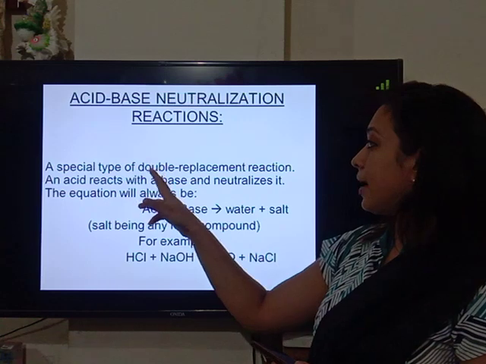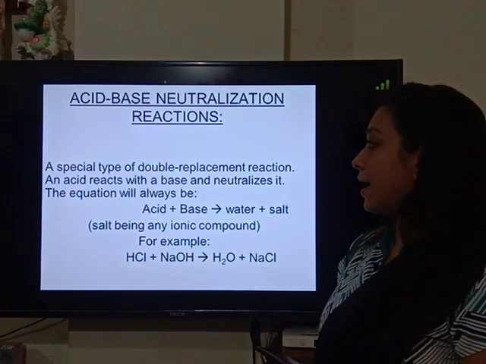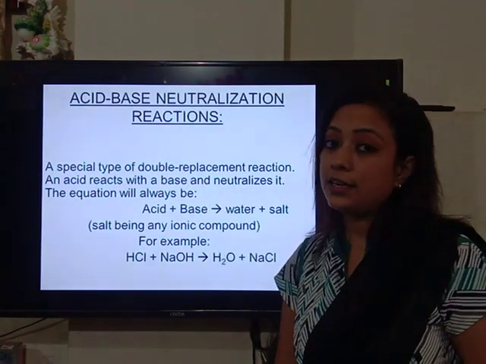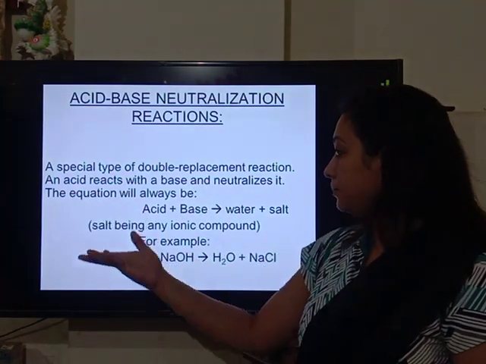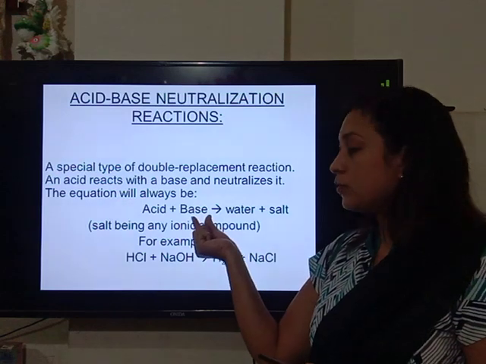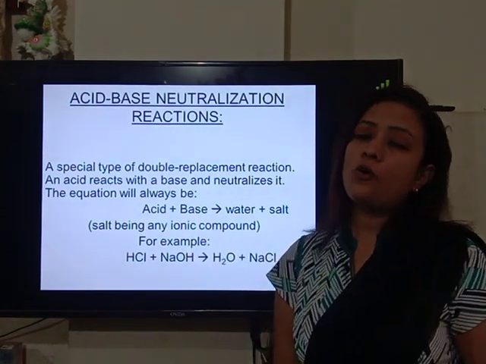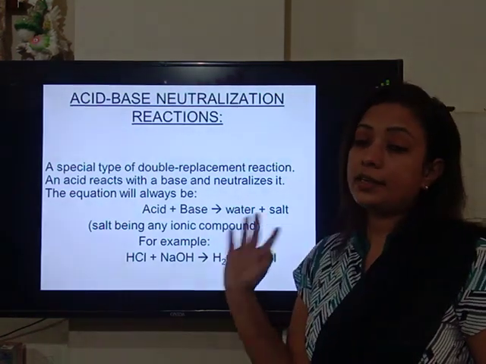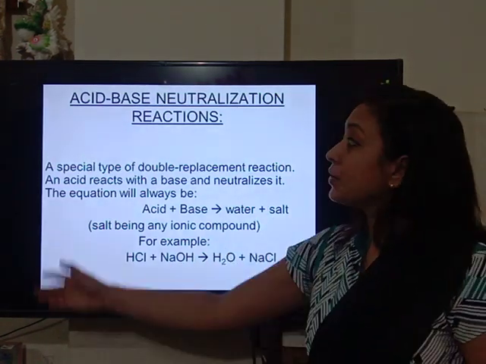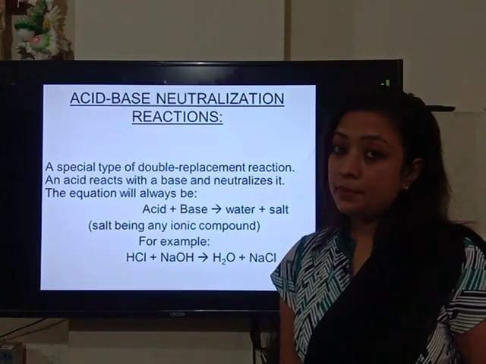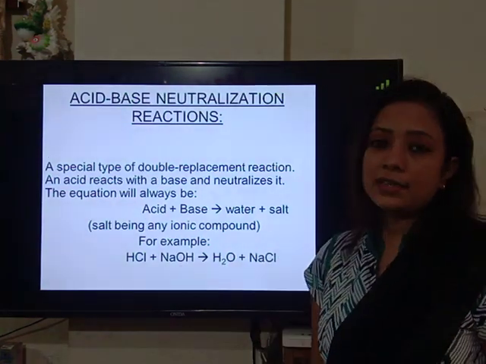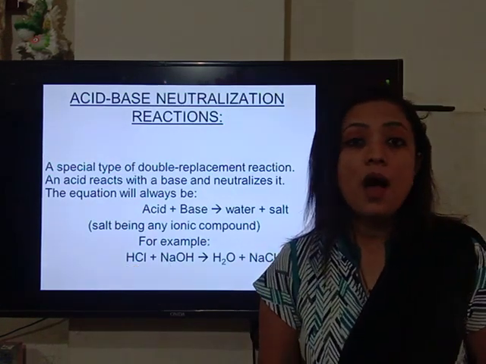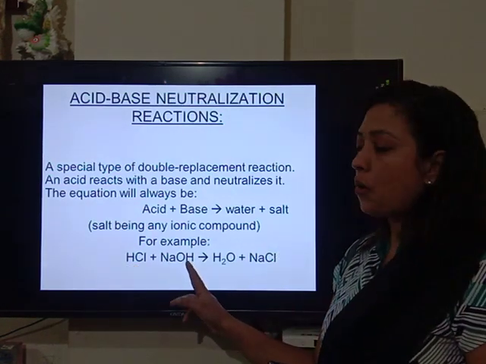It is a special type of double displacement reaction, where the acid reacts with the base and they neutralize each other. The equation can be represented as: acid when it reacts with base forms salt and water. The nature of the salt depends on the nature of the acid and base. Here one example is given where a strong acid like HCl reacts with a strong base, that is NaOH.